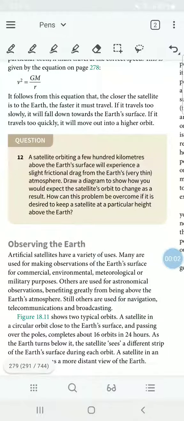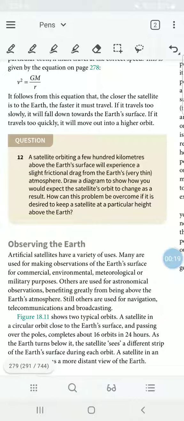Physics Chapter 18, Question number 12. A satellite orbiting a few hundred kilometers above the Earth's surface will experience a slight frictional drag from the Earth's very thin atmosphere. Draw a diagram to show how you would expect the satellite's orbit to change as a result.